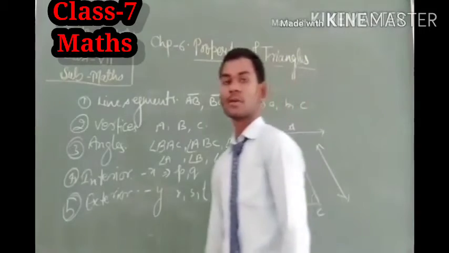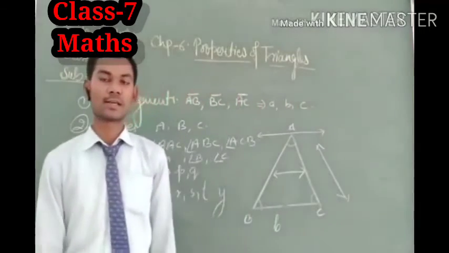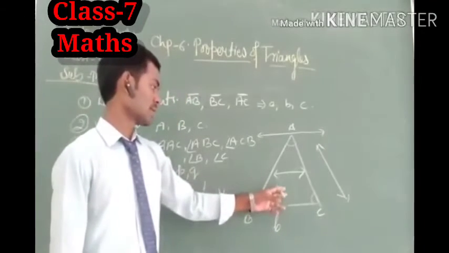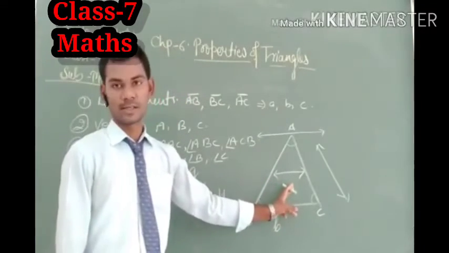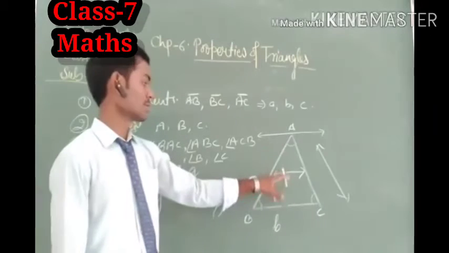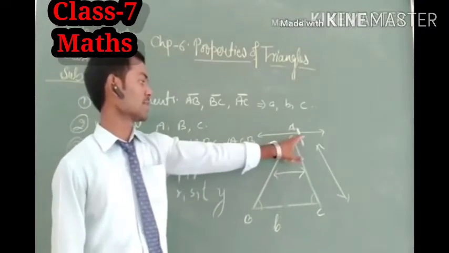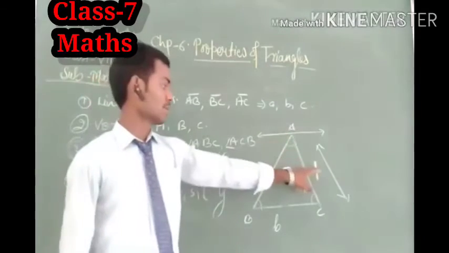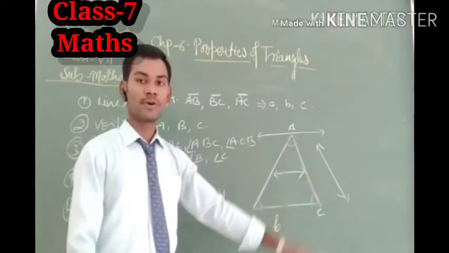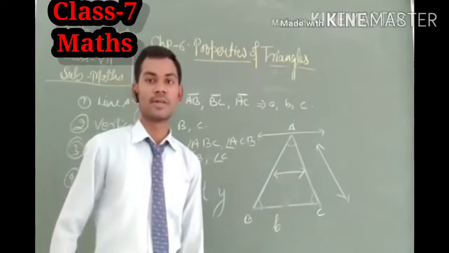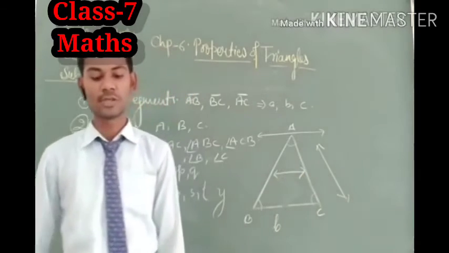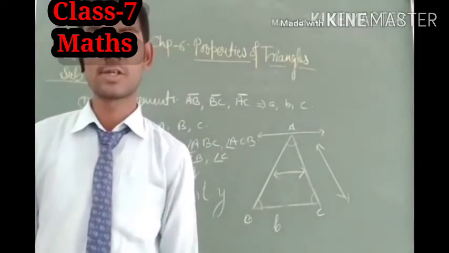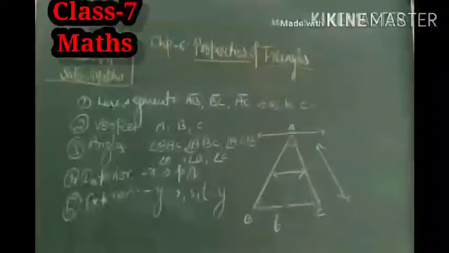Here in the figure we can see that three lines are given, which are like this. One line is in the triangle, that is the interior line. This line which passes through its vertex is on the triangle, and this one is completely out of the triangle, so it is known as the exterior line. So these are the interior and exterior of the triangle, and now let us see the types of triangle.